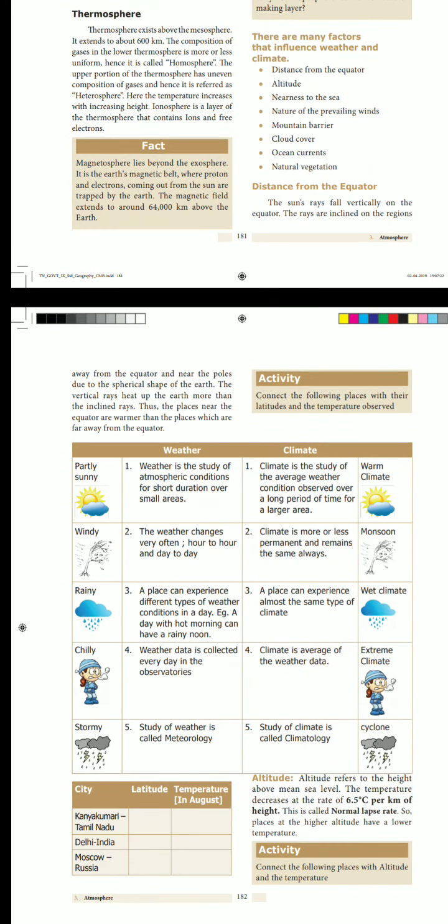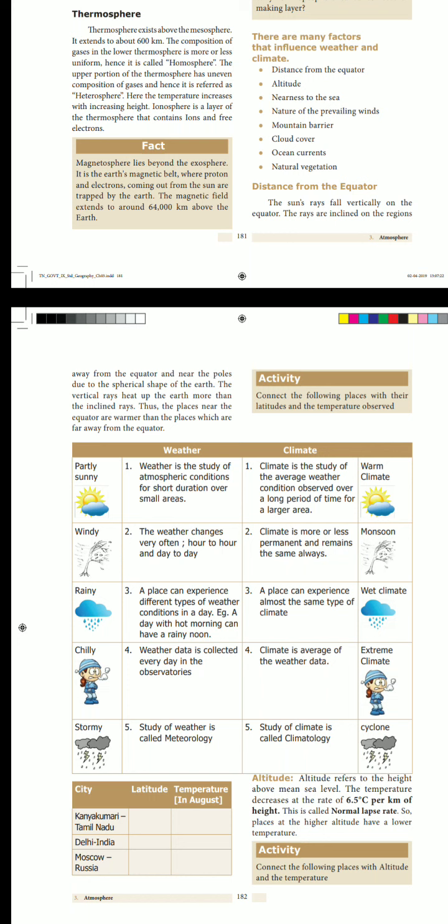What do you mean by weather? Weather is the study of atmospheric conditions for a short duration over small areas. At the same time, what do you mean by climate?